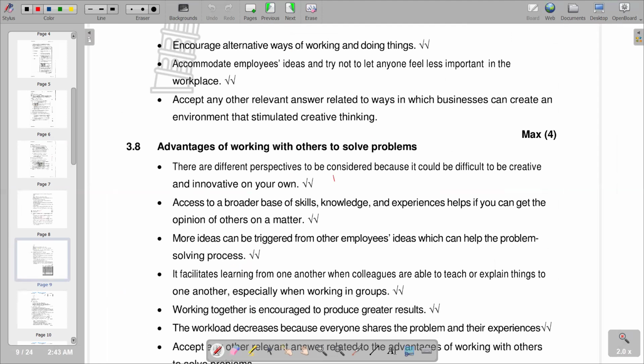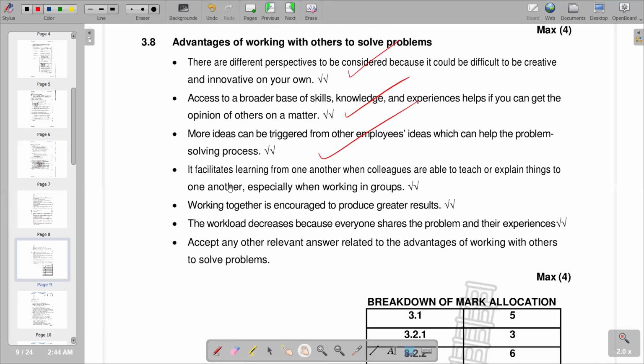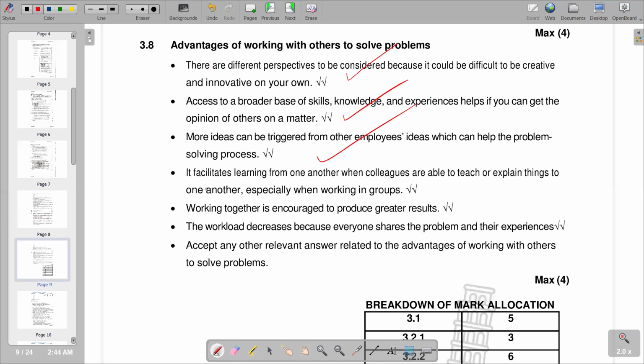So, by engaging others, obviously, we are going to have more perspectives in play that we can make options in terms of what we need. And then we've got access to a broader base of skills, knowledge, and experiences, which helps if you can get the opinion of others on a matter, and then more ideas can be triggered from other employees' ideas, which can help the problem solving process. So our question has got 4 marks. Obviously, it requires at least 2 points. So we have other points that we can also consider as correct. And remember, this is the last part of our question 3. So we can move on to our next question, which is question 4.